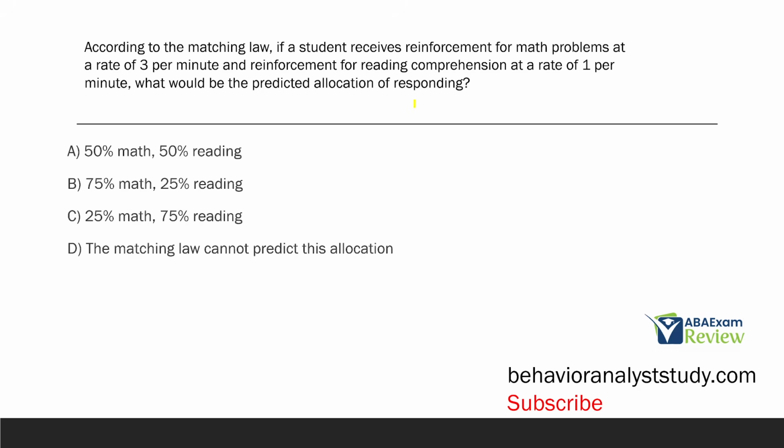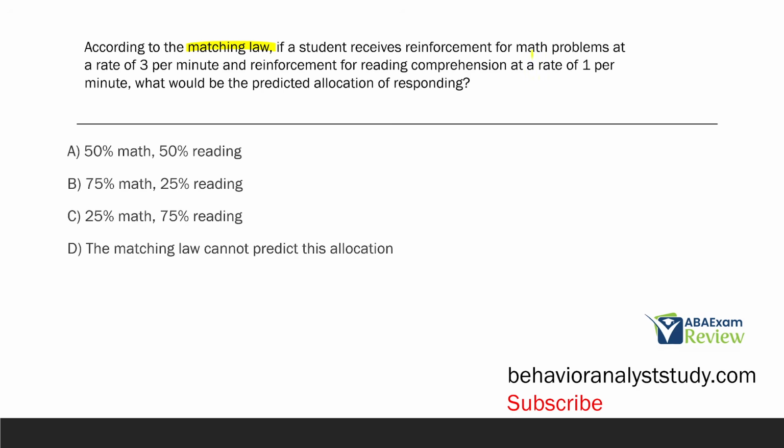According to matching law, if a student receives reinforcement for math problems at a rate of 3 per minute and reinforcement for reading comprehension at a rate of 1 per minute, what will be the predicted allocation of responding? Matching law can give people some trouble because there is a little bit of math involved, and there's numbers, and ratios, and calculations, and that stuff tends to overwhelm some people, especially on test day. But we just want to remember the very basic idea of matching law, where we're looking at the total amount of reinforcement being delivered. Behavior is going to match more where more reinforcement is available.